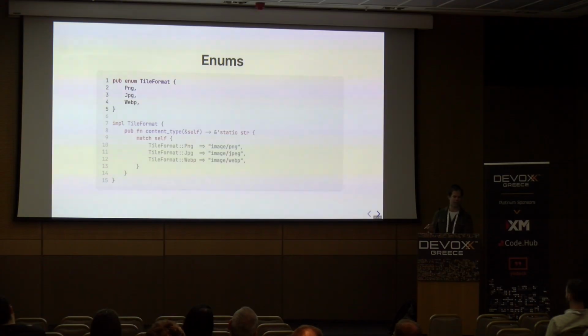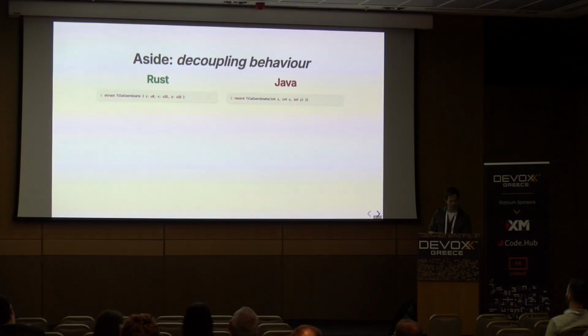The second thing that jumps out is that the implementation, the convert this tile format to string, is not directly part of the tile format. The tile format isn't really a class or anything like that. And this is kind of a common pattern in Rust. Whenever we implement a trait, an interface, we always do it at arm's length from the definition of the data structure. And here it doesn't really seem to offer you much because they're both in the same file, they're both next to each other. But it lets you do some interesting things from the perspective of reusability.